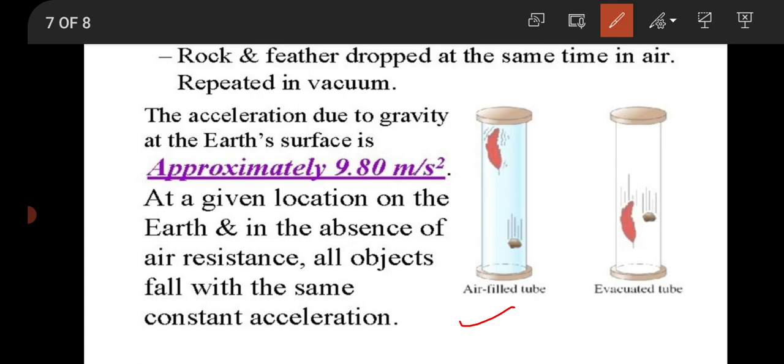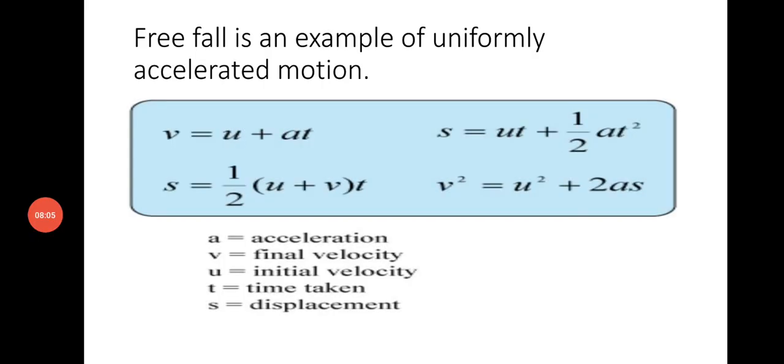But if you repeat the same experiment in an evacuated tube, where there is no air in this jar, in this case they will drop down at the same speed and fall together on the earth. So dear students, what we have learned is that there is acceleration produced during free fall. If an object is dropped downwards, it will accelerate at the rate of 9.8 meter per second square. If you are throwing an object upward, it will undergo retardation. So free fall is an example of uniformly accelerated motion.